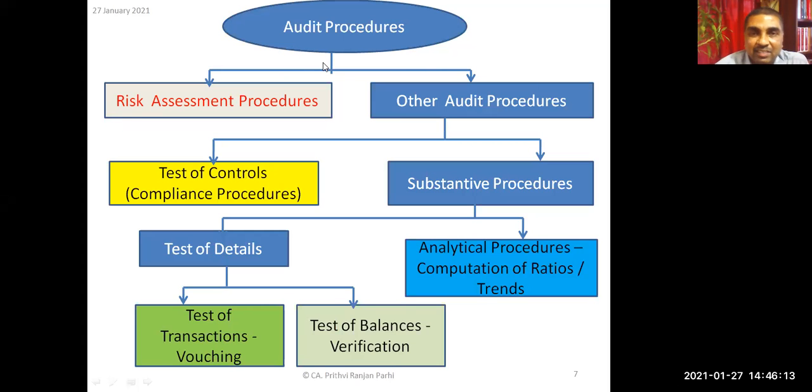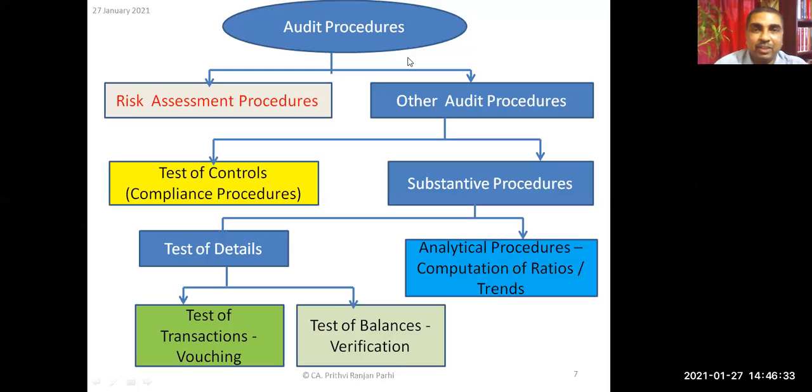If it is clear, then we'll come to the next concept, that is audit procedures. Is it clear to you? Yes, sir. Okay, fine. Now we'll go to the next concept, audit procedures, which we need to understand. All these things are related to our main topic, which is audit evidences.